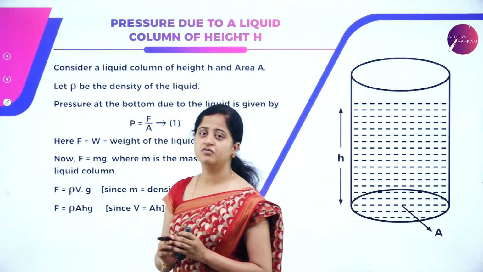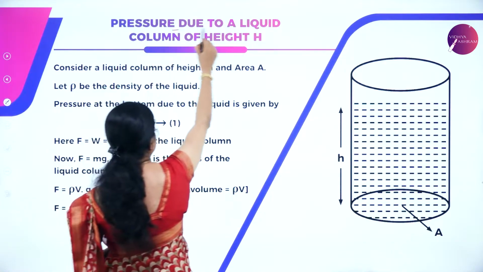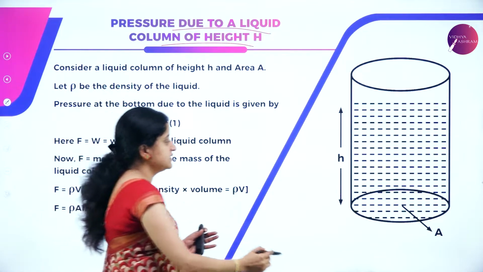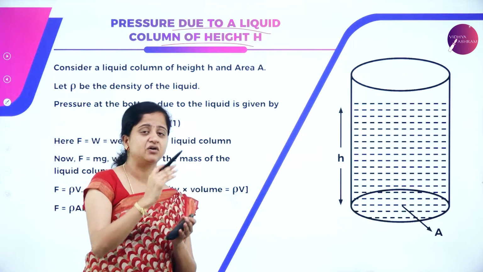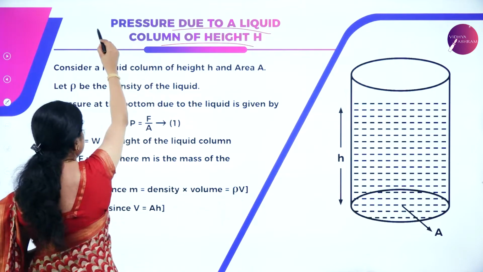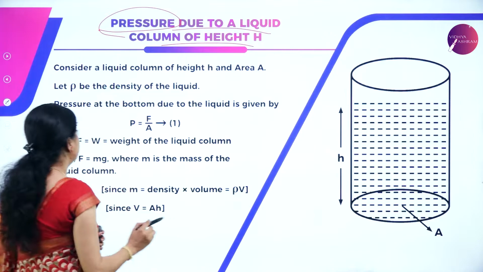So, let us now go for one derivation that is very important. Pressure due to a liquid column of height h, which means we have considered a liquid column of height h. What is the pressure due to that liquid column which is confined in a container? We are going to derive the expression for pressure due to liquid. So, let us now see how to derive it.